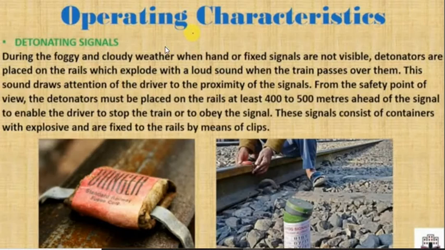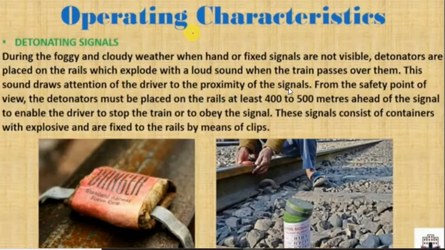During foggy and cloudy weather, when hand or fixed signals are not visible, detonators are placed on the rails, which explode with a loud sound when the train passes over them. This sound draws the attention of the driver to the proximity of the signals.